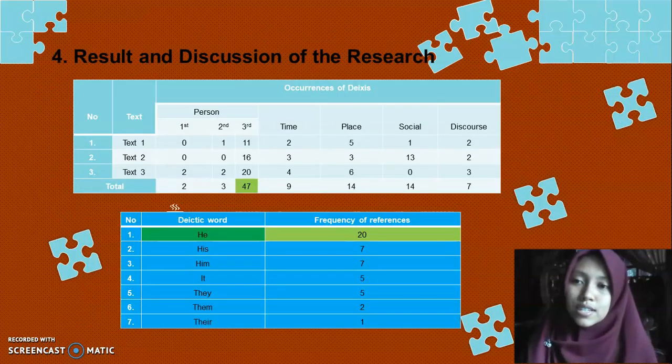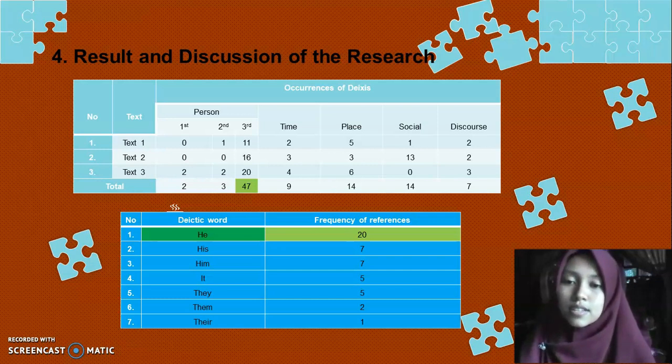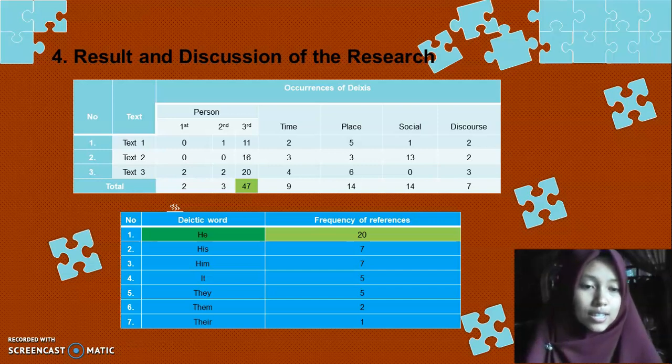Well, we come to the next part, the result and discussion of the research. Here there are two tables to describe the result and discussion of the research. The first table is about the calculation of the occurrences of the deixis used in the text.